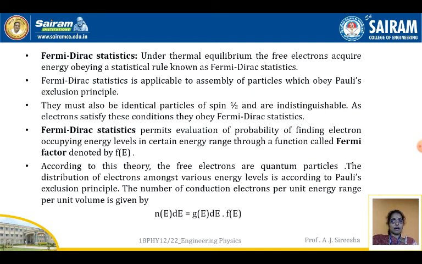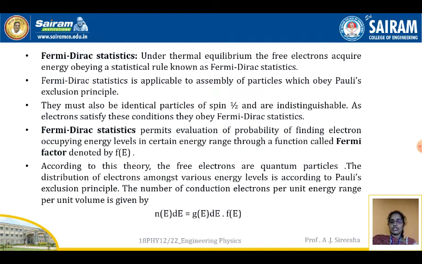Fermi-Dirac statistics permits evaluation of the probability of finding an electron occupying energy levels in a certain energy range through a function called the Fermi factor, denoted by f(E). According to this theory, the free electrons are quantum particles. The distribution of electrons amongst various energy levels is in accordance with Pauli's exclusion principle.